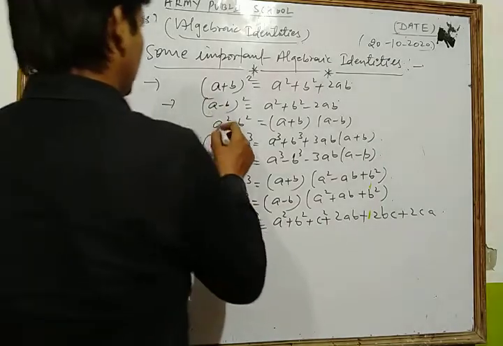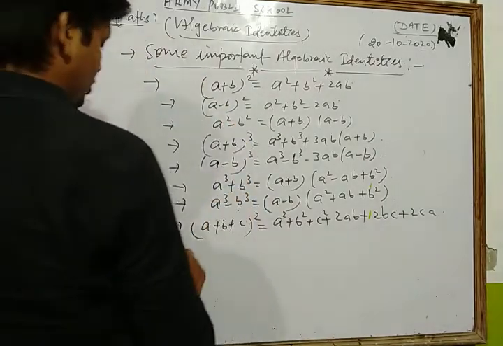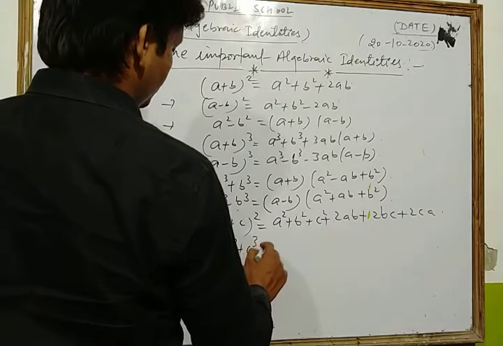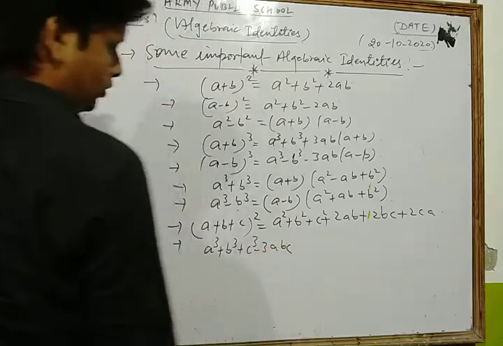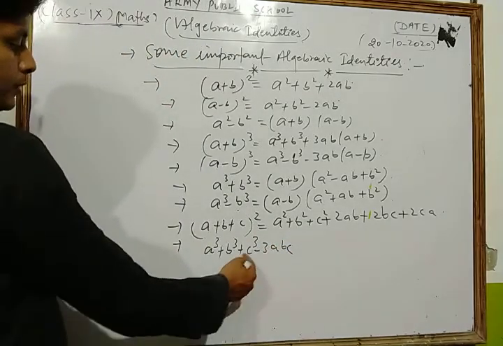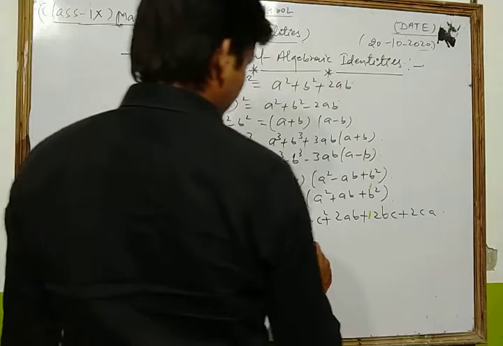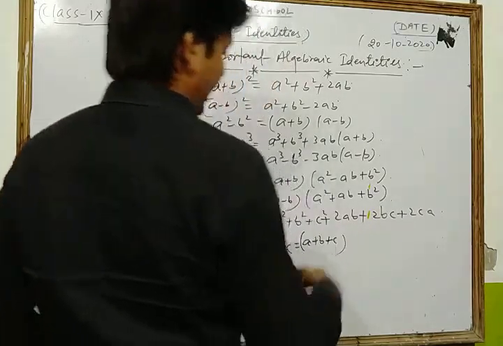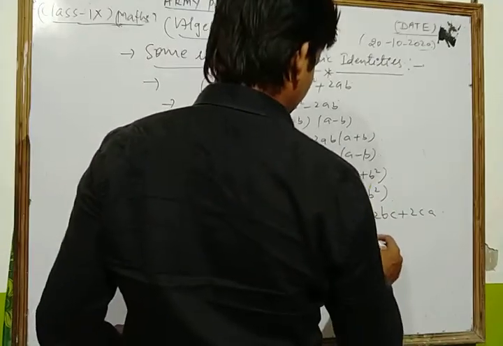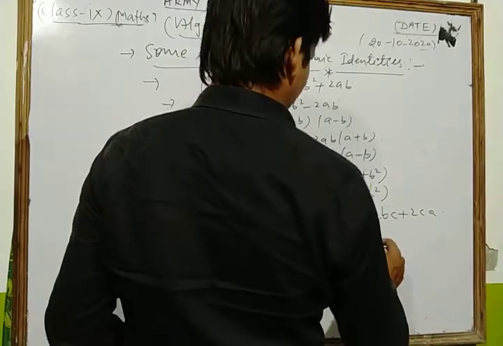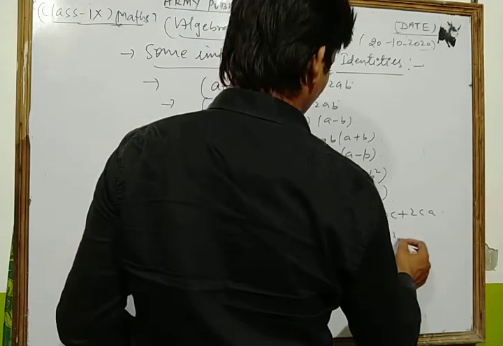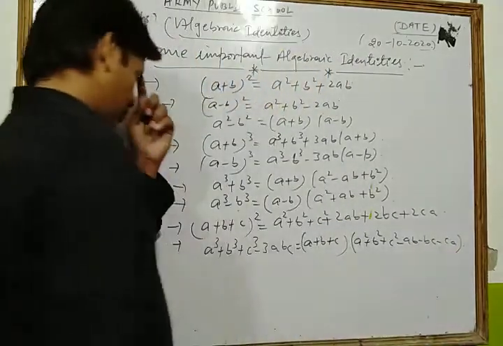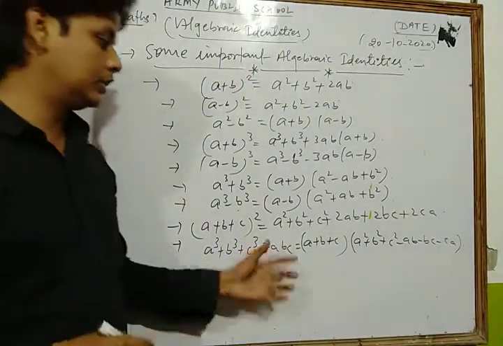And next one is what? a cube plus b cube plus c cube minus 3abc. Okay, what is the formula of a cube plus b cube plus c cube minus 3abc? Which is, dear friends, a plus b plus c in one bracket and in another bracket we write a square plus b square plus c square minus ab minus bc minus ca. Okay, dear friends, these are the identities.